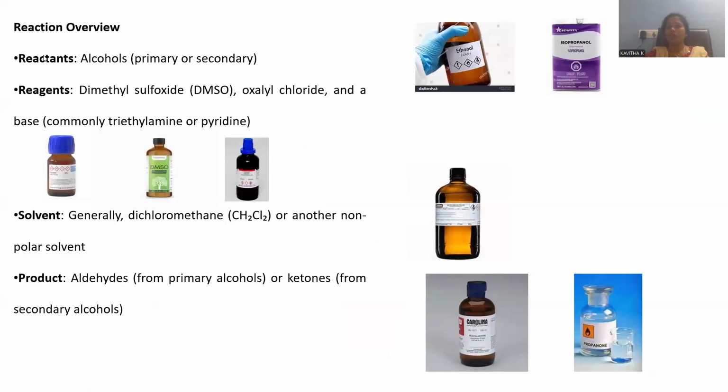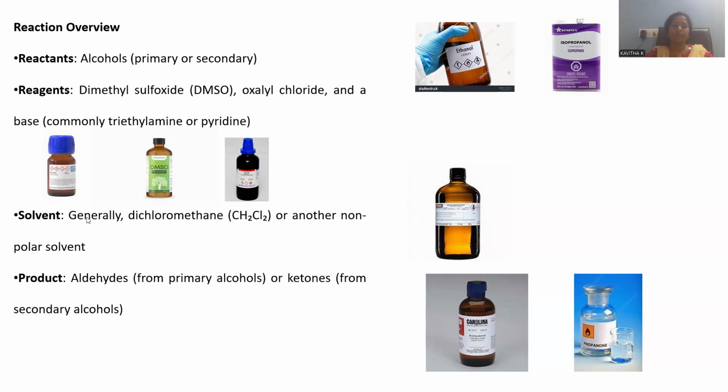Let's go with the reaction overview. What are the requirements in order to perform this, right? The reactants are alcohols. The starting material will be an alcohol, which might be primary or else a secondary can be chosen. I'm taking ethanol as the example for primary and isopropanol for secondary alcohol. Reagents are dimethyl sulfoxide and oxalyl chloride, treated together, and the base applied is triethylamine, or else pyridine is also applied. All are said to be organic mild bases, right?